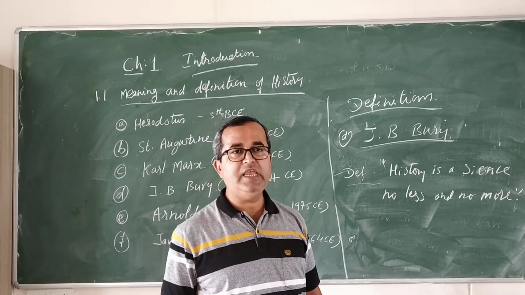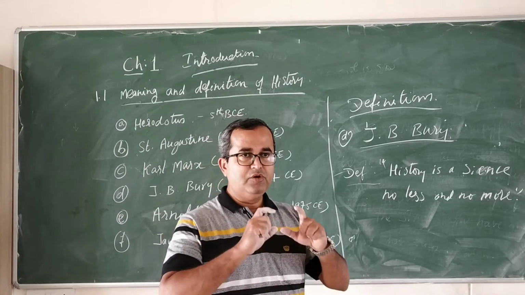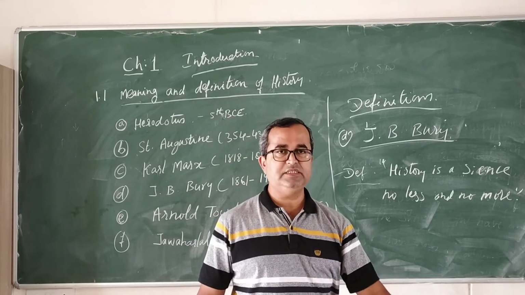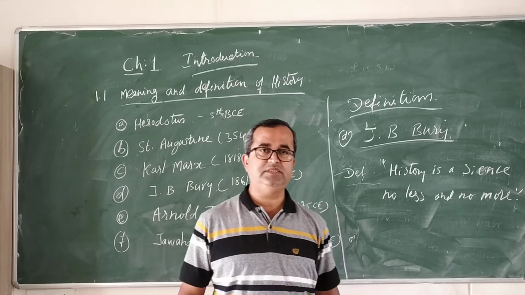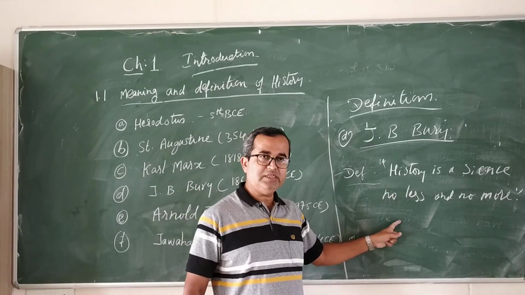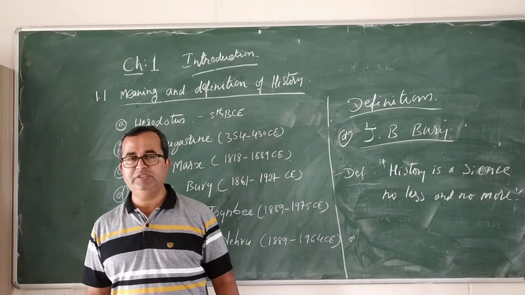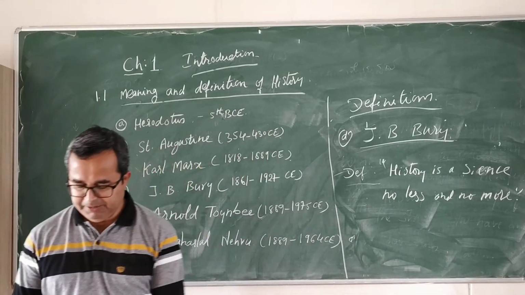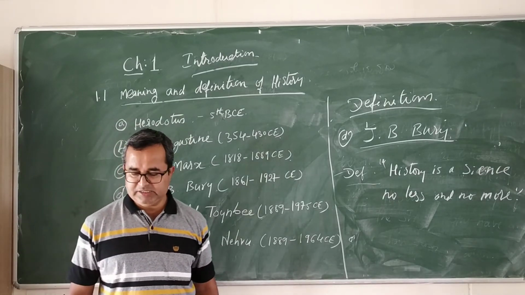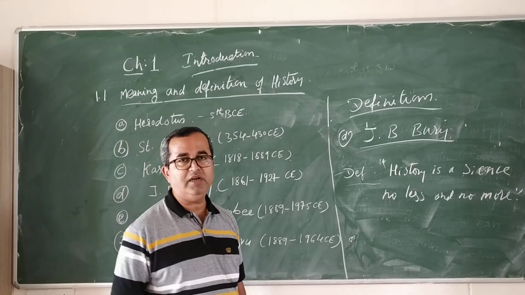Why does he say history is a science? Because through history we come to know many more things. It investigates, it inquires. So that's why for him history is a science, no less and no more. So that's the definition of J.B. Bury on history. He also says that history is the oldest art.